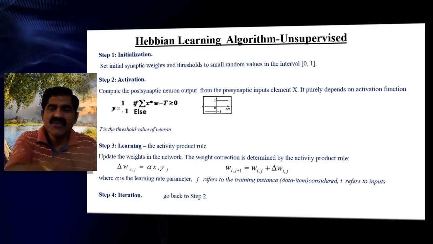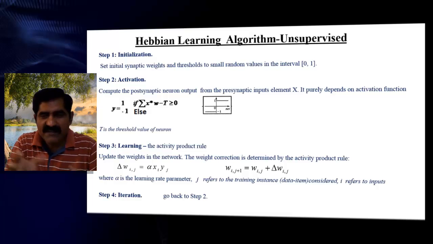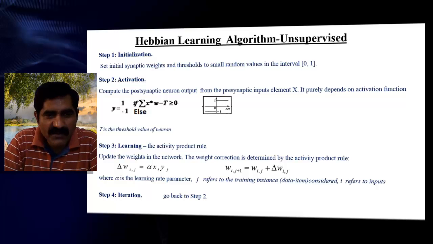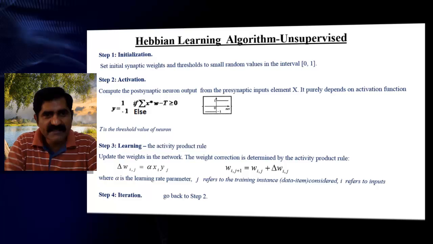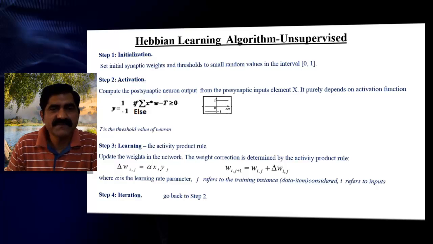Then whenever a new input is given, it is automatically correlated with the existing patterns, and accordingly we get the output. So like this we iterate and we use it. This type of environment we call the Hebbian learning algorithm. Basically, this is popular for unsupervised learning.